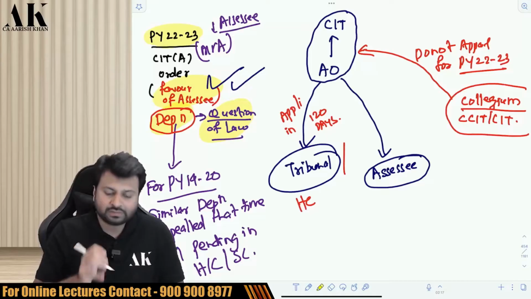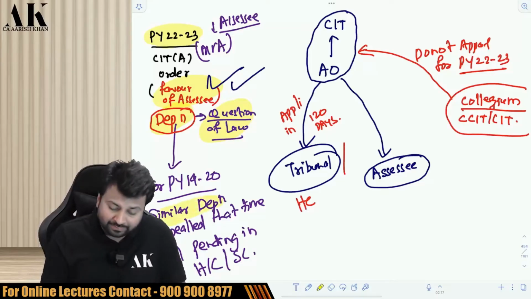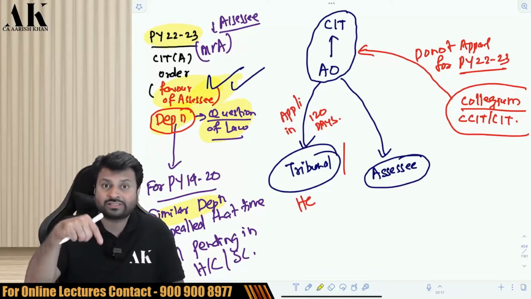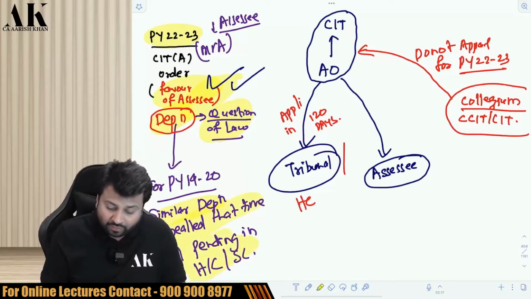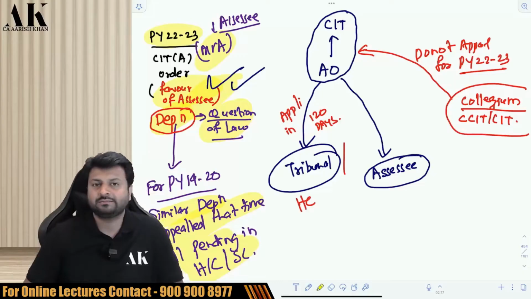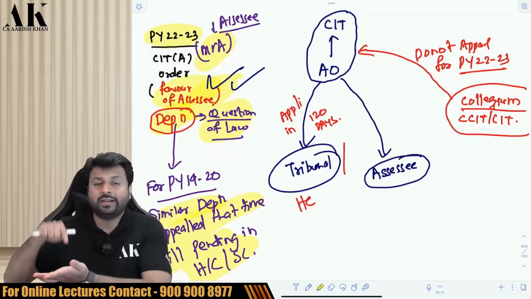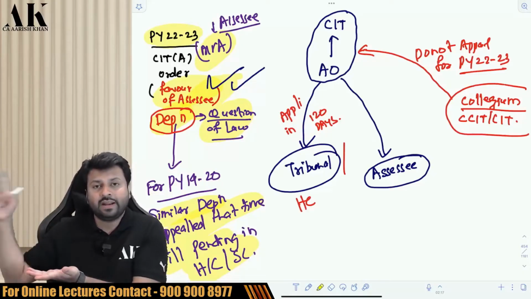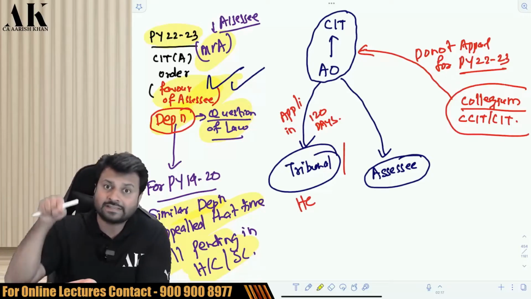Why? Because the department feels that a similar matter of depreciation, which the department has lost here, is already pending in High Court and Supreme Court, in the case of this assessee or any other assessee. The department has already filed a case of a similar level of depreciation which is pending in High Court and Supreme Court.